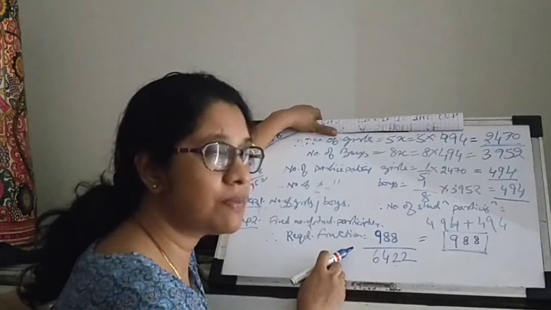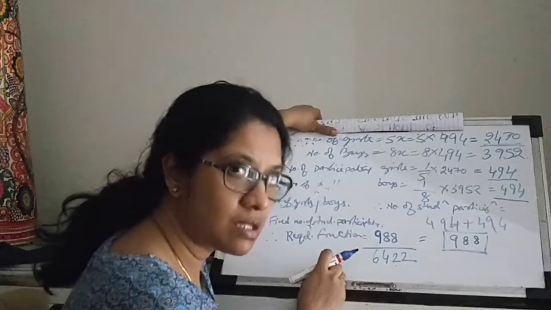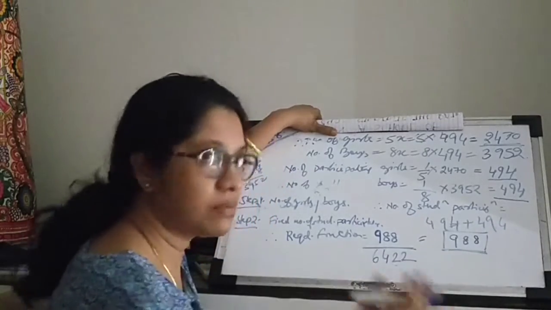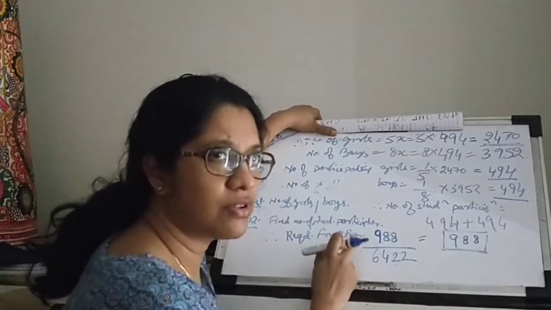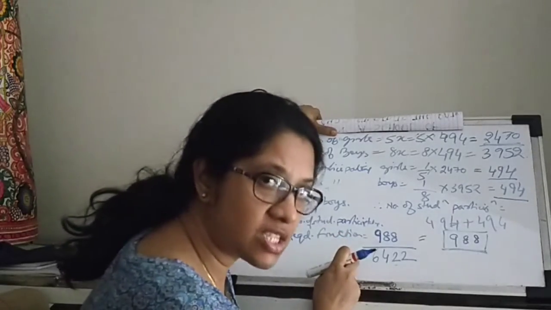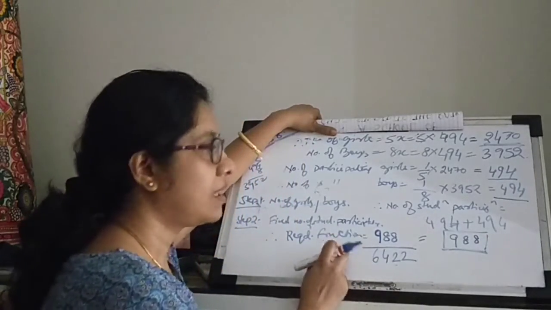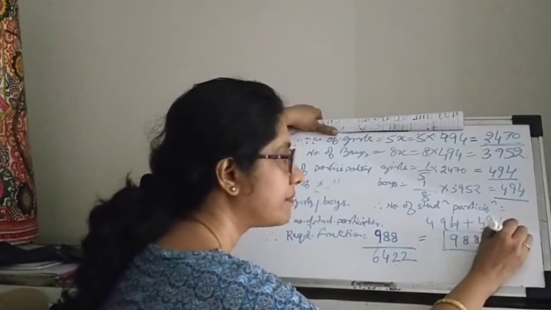So it can always be reduced to its standard form. Standard form means lowest form. How do you convert it into lowest form? You've already done it in your previous classes. Simply divide both of them by the HCF, the highest common factor. At this point, I know my highest common factor is 494.